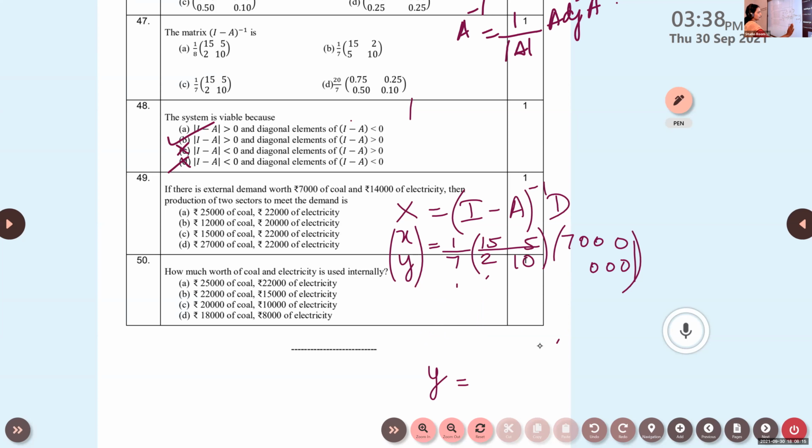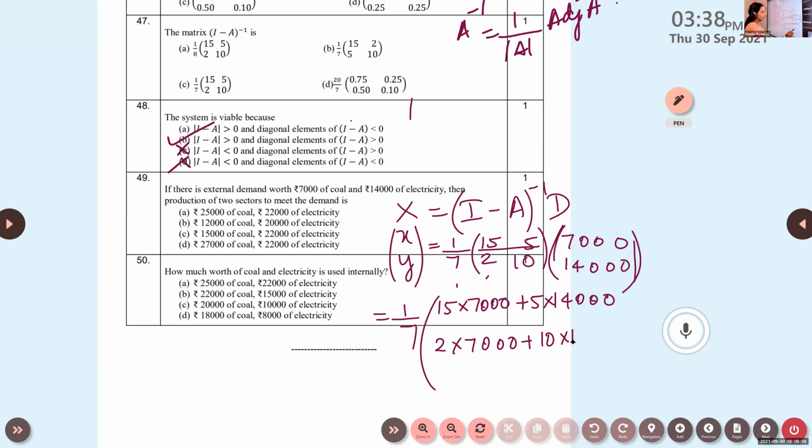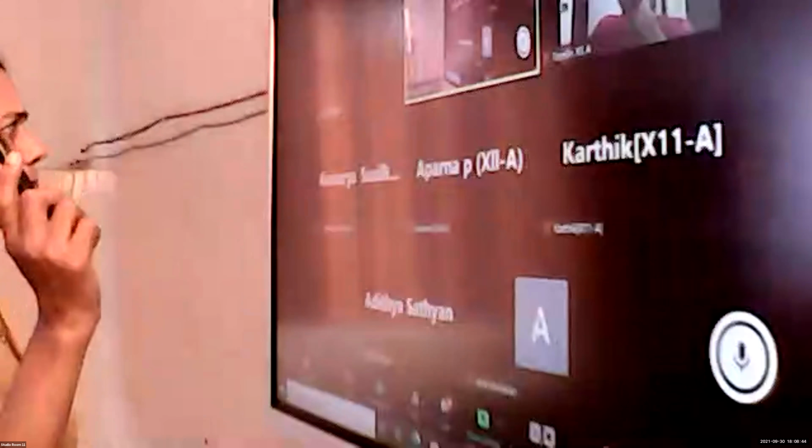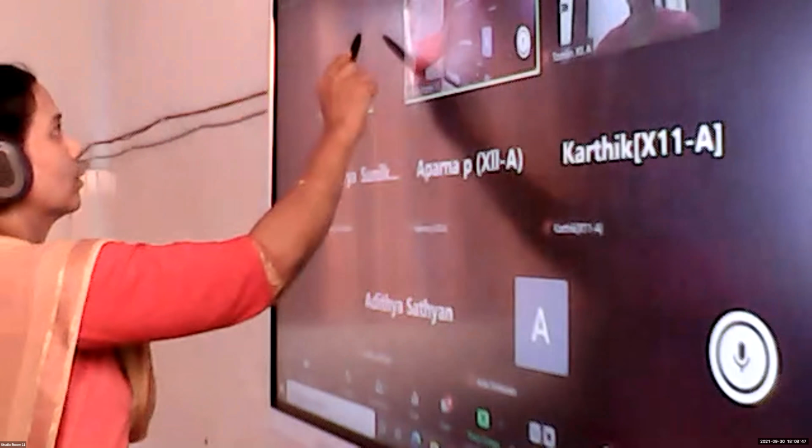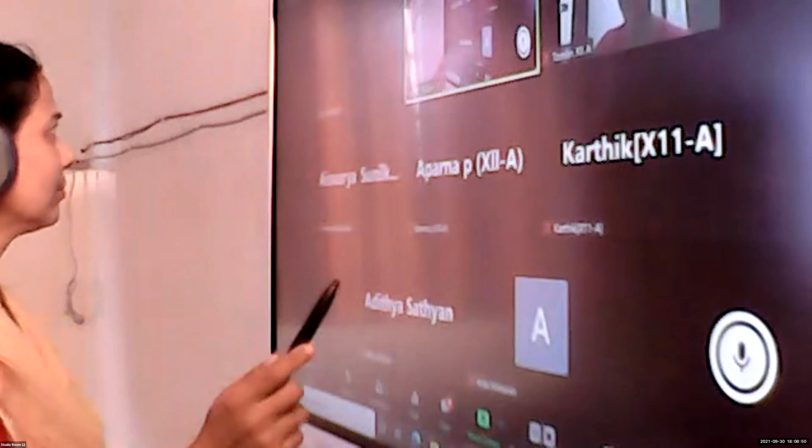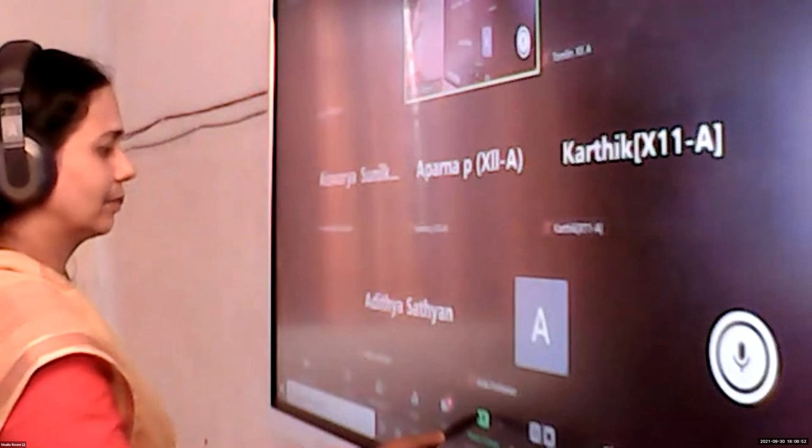Do the multiplication. Here, 1 by 7 of, if you do the matrix multiplication, 15 into 7,000 plus 5 into 14,000. Again, for the next row, you do the same.